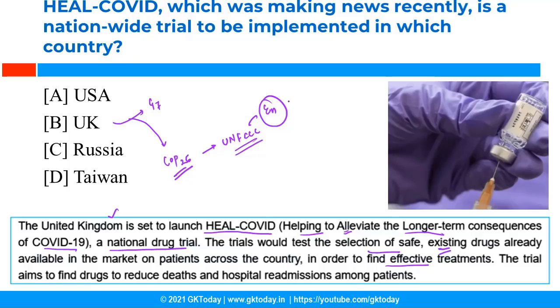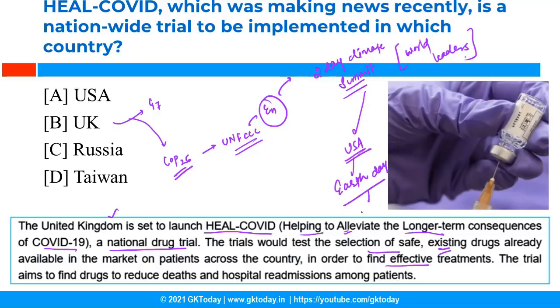Now, in the context of environment, recently another summit was in news and it is 2-day climate summit. So this is a climate summit of world leaders and USA is going to host this 2-day climate summit of world leaders and it will be organized on the occasion of Earth Day. Earth Day is on 22nd of April. For this summit, Indian Prime Minister is also invited.